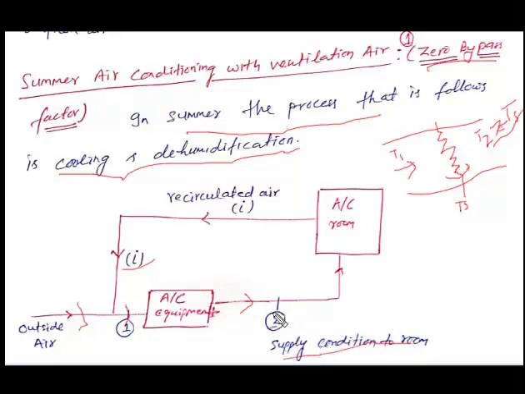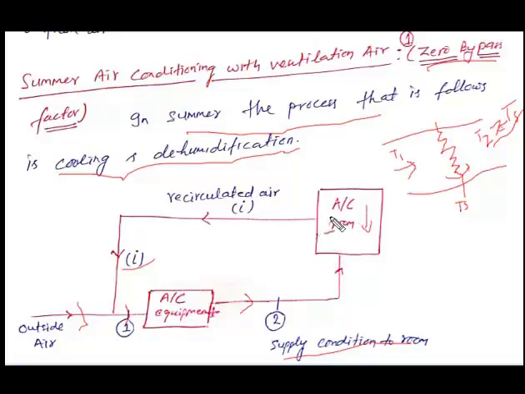It means at this temperature, air is sent to the room which needs air conditioning. So at point 2, air is sent directly to the room for the cooling purpose. That decreases the temperature of the room, because some air is already present and we mix it with low temperature air, so the temperature of the room decreases.